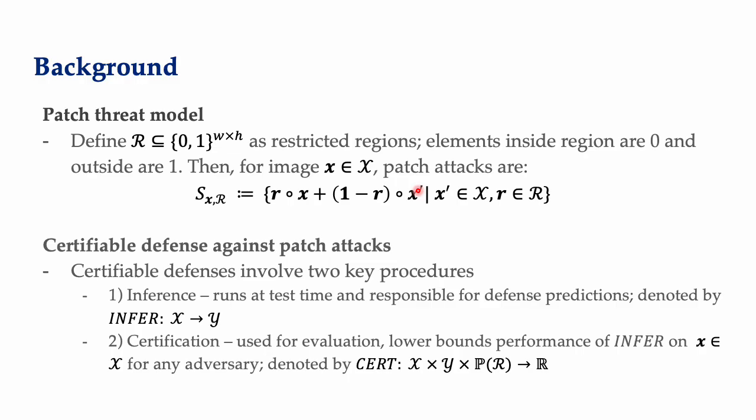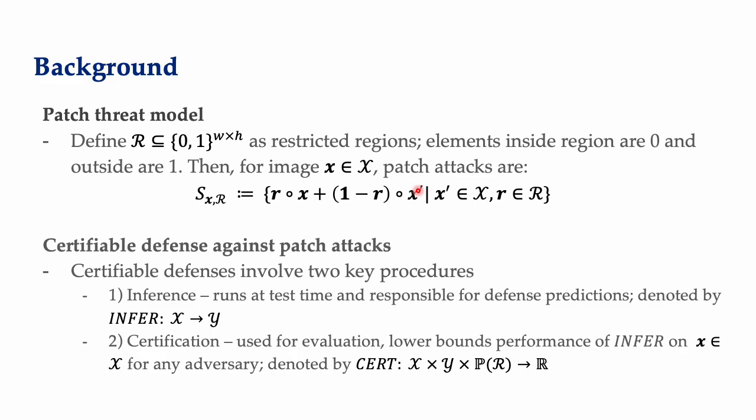So a real-life example of this might be an adversary prints out a sticker and puts an adversarial attack on it. And so that would be an example of a physically realizable patch. And then you can put this in front of a camera or some other CV system and cause failure.